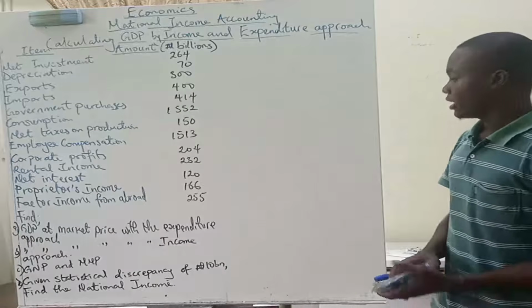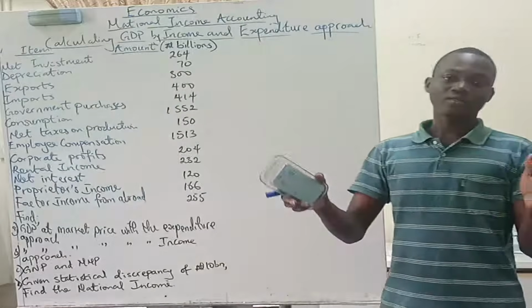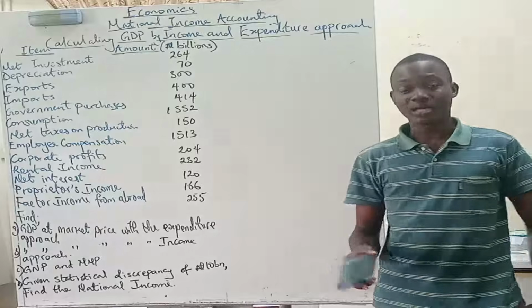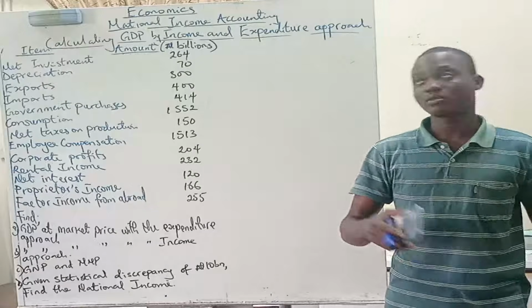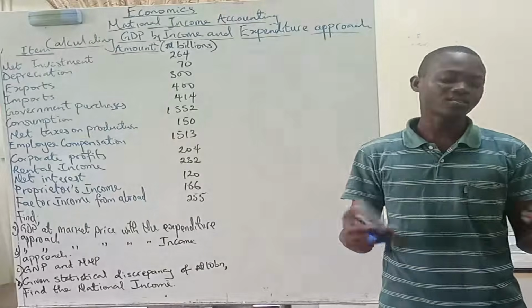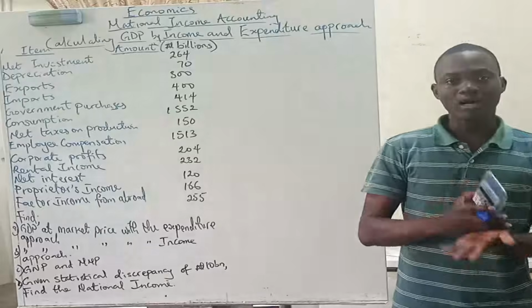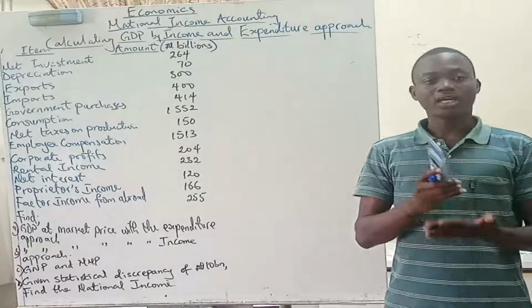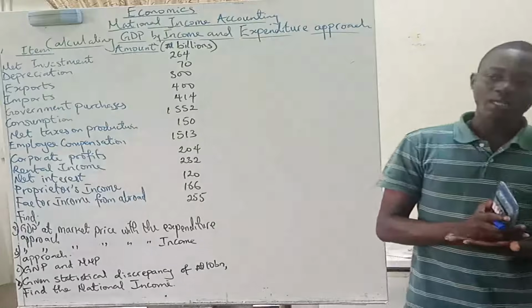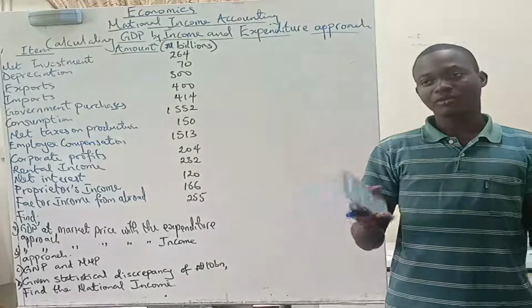Now, the total economy is divided into four components: the households, the firms, the government, and the rest of the world. The sum of households and firms gives you the private sector, the government gives you the public sector, and the rest of the world gives us the foreign sector.